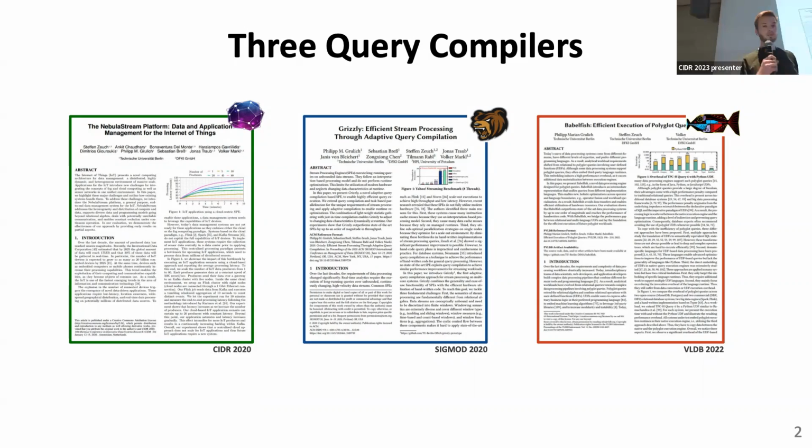Then we built a prototype, Grulich, to explore how we can leverage adaptive optimizations for query compilation and how we can change the generated code at runtime towards data characteristics. And then we introduced query compilation to accelerate UDF-based workloads in high-level languages like Python or Java, and how we can combine this with relational operators.